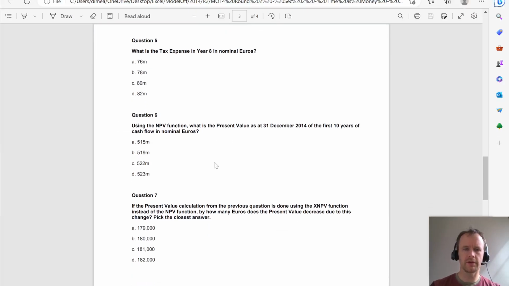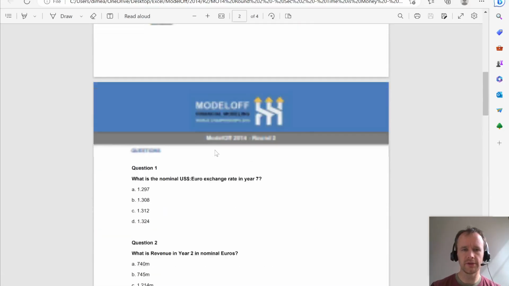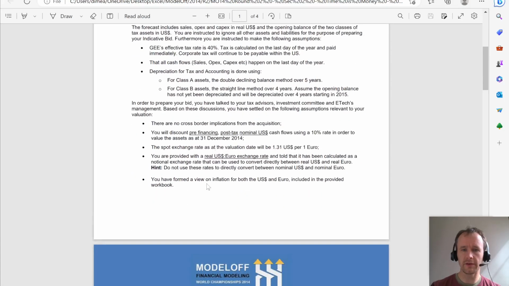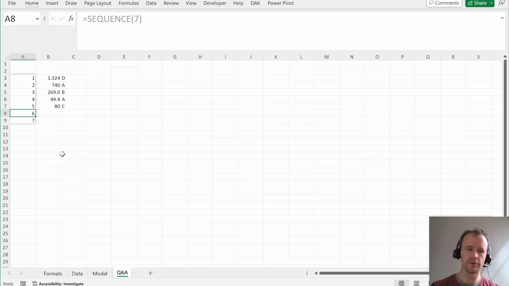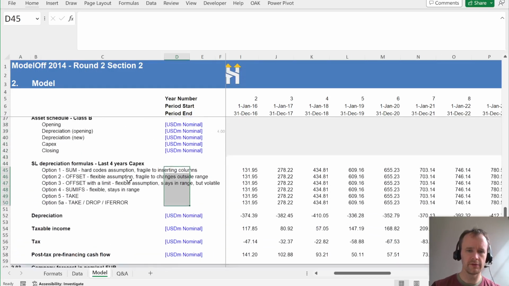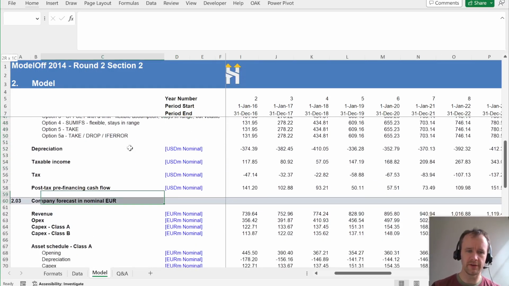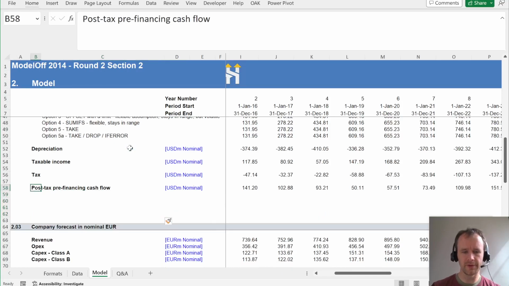Question 6. Okay, so here's where we do the NPV. So we're interested in the NPV of the first 10 years of cash flow, and we're interested in the XNPV of the same thing and how it changes. Now, this is where you need to be very careful. It's one of the technical things in this question, which is we value the asset by discounting USD cash flows, even though it's asking for the answer in euro. So the key thing here is do your workings in dollars and then convert. Don't do the workings in euro.